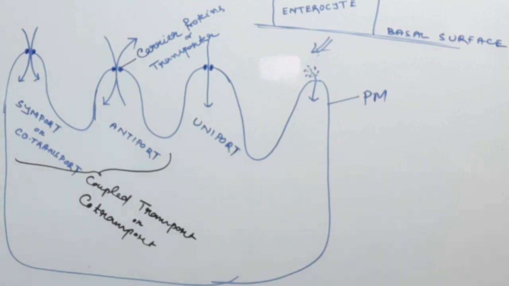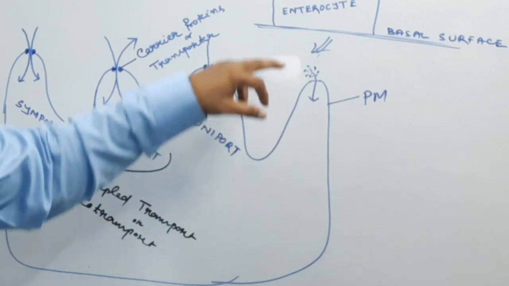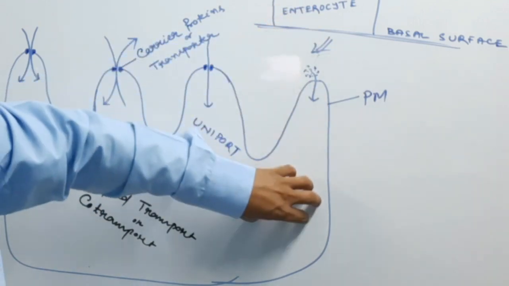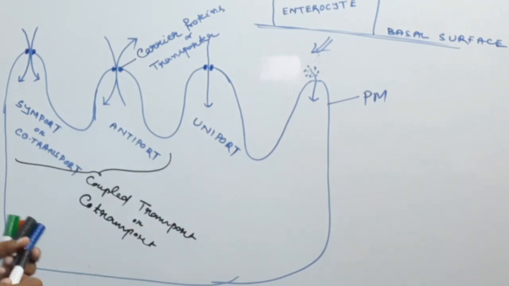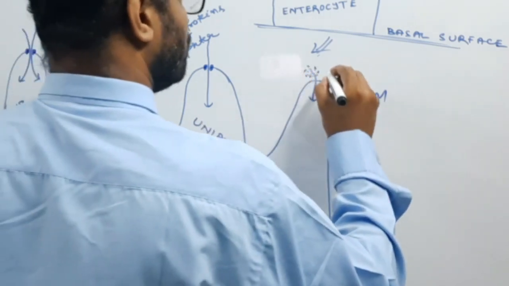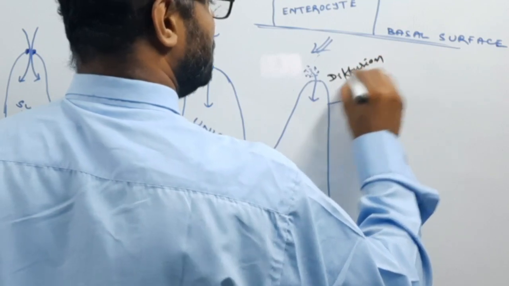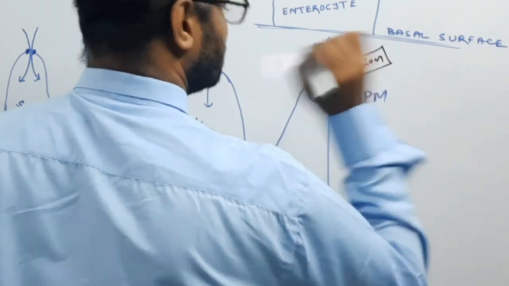If the substances diffuse automatically from a higher concentration to a lower concentration, this is known as the diffusion process.